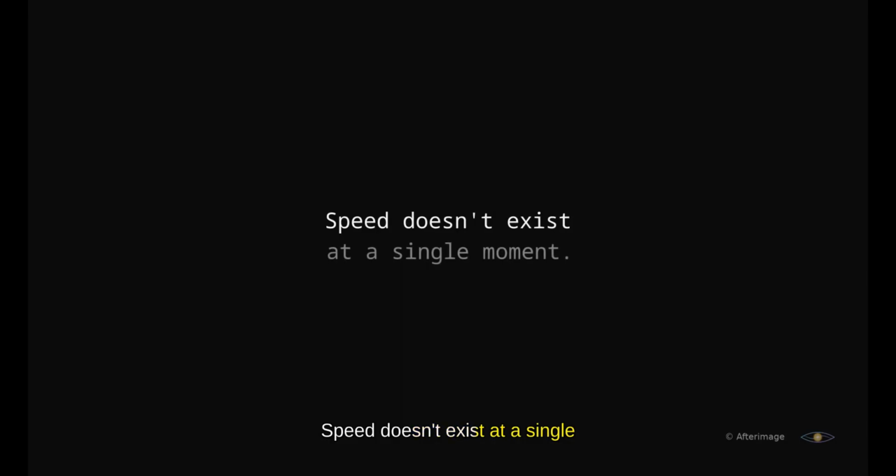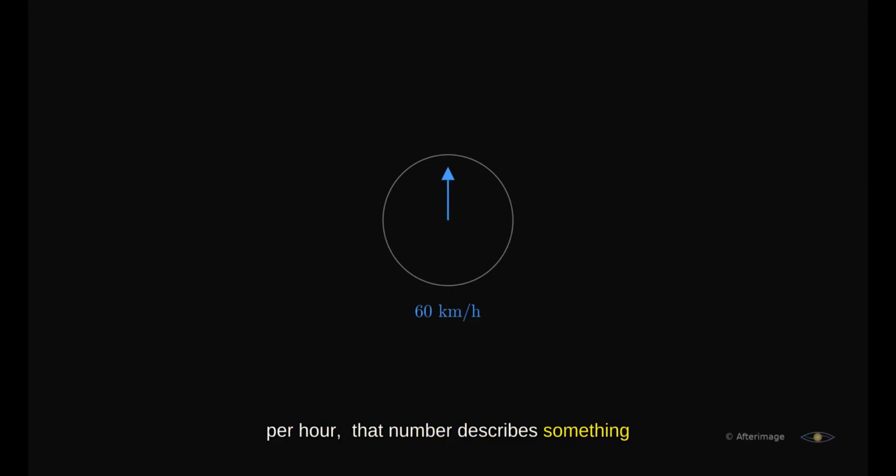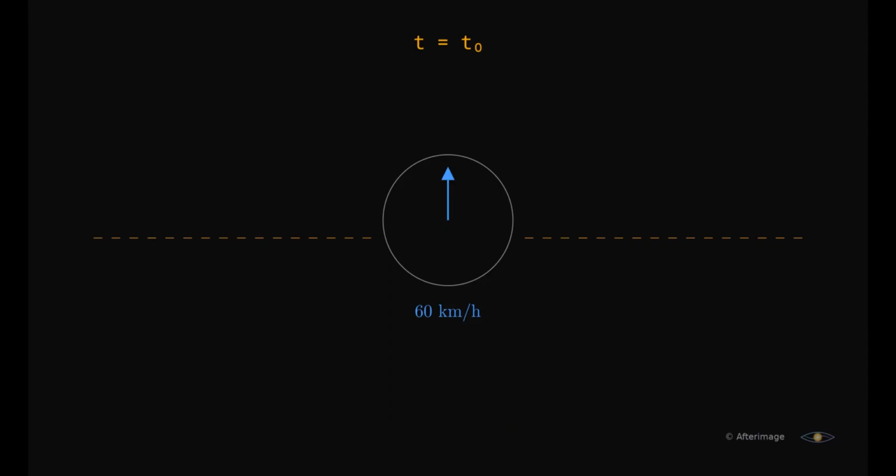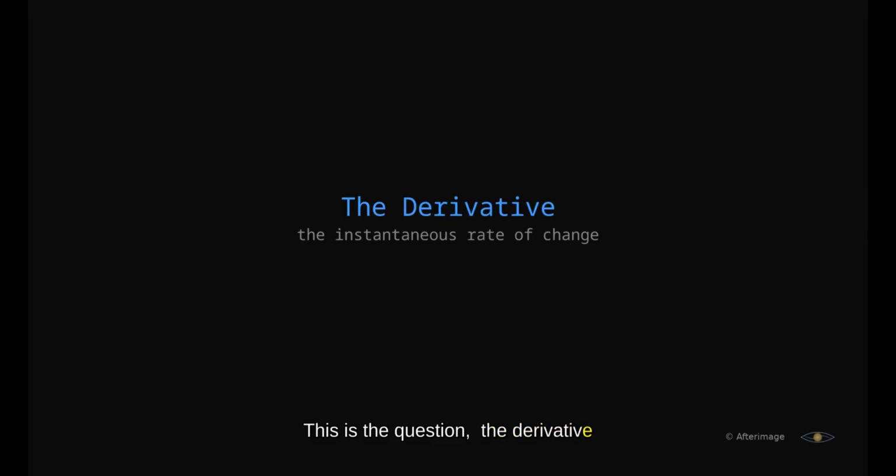Speed doesn't exist at a single moment. Or does it? When you drive at 60 kilometers per hour, that number describes something real. But if you freeze time, a single instant, there is no motion, no distance, no time passing. So how can speed exist at all? This is the question the derivative answers.